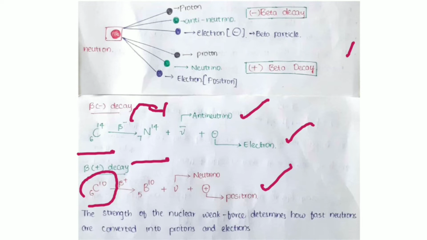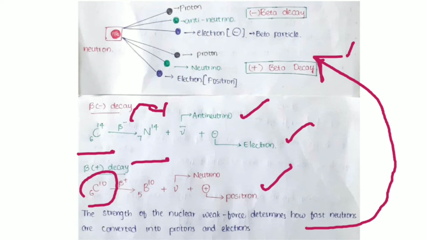The strength of the nuclear weak force determines how fast neutrons are converted into protons and electrons. See this point here. This neutron is converted into a proton, an antineutrino and an electron. The electron is in the form of a beta particle. Okay, this is a positron and this is a beta particle.